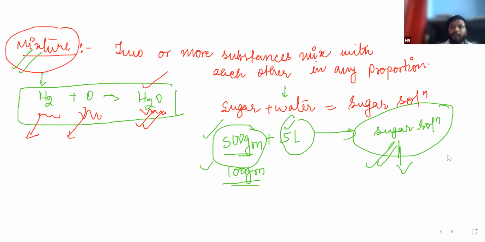But in a compound, the product formed is entirely different from the individual reactants. Is that clear? Yes, sir. Okay, just write the definition of mixture and we will discuss how many types of mixtures there are. Two types: homogeneous and heterogeneous. We have already read about it in class 9th.